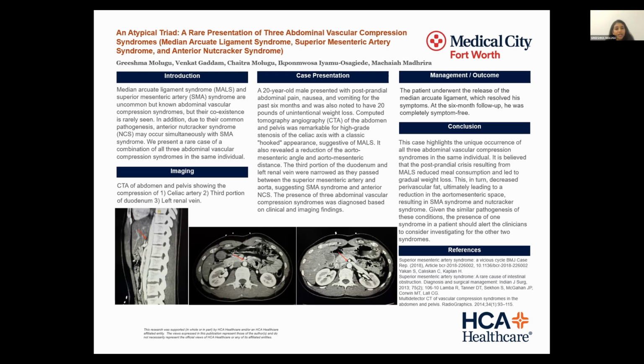And the superior mesenteric artery syndrome and the anterior nutcracker syndrome occur due to reduction in the space between the abdominal aorta and the superior mesenteric artery, with the aortomesenteric angle as low as 22 degrees, leading to the compression of the third portion of the duodenum and the left renal vein, respectively. The individual incidence of these abdominal vascular syndromes is very low, but what is more rare and unique is the coexistence of all the three abdominal vascular syndromes. And this case report is about the rare co-occurrence of all the three syndromes in the same individual.